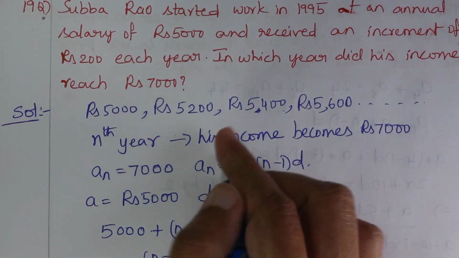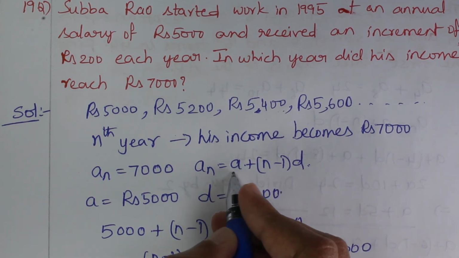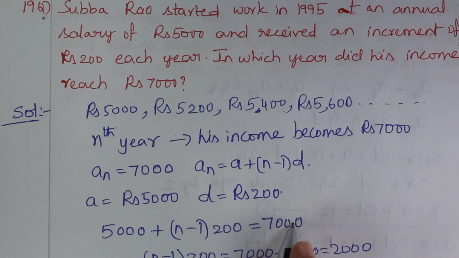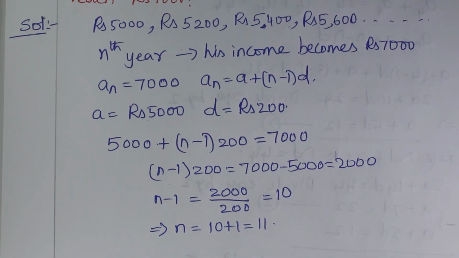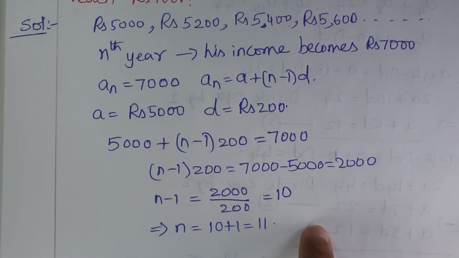We know the formula of AN, right? AN is equal to A plus N minus 1 into D. So A plus N minus 1 into D is equal to 7000. We know the values of A and D. I have substituted the values of A and D in this equation and solved for N. So I got the value of N as 11. So in the 11th year, Subbarao's income will become 7000. Hope this is clear for you.